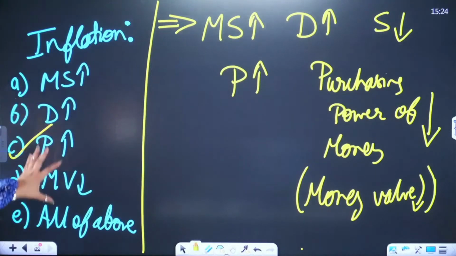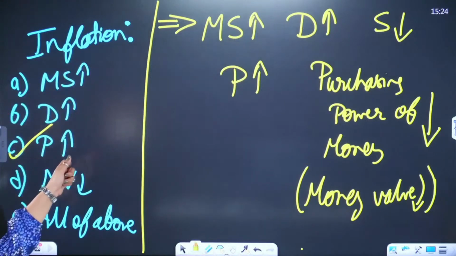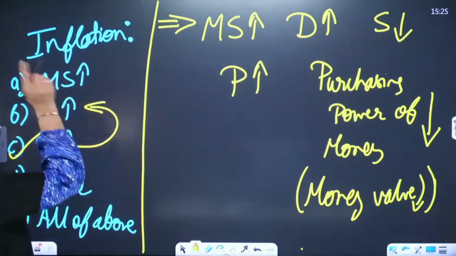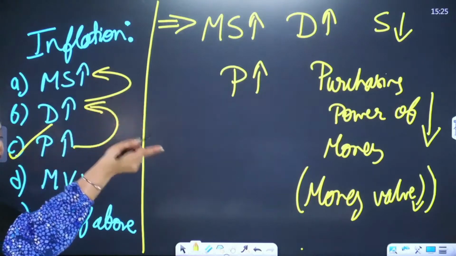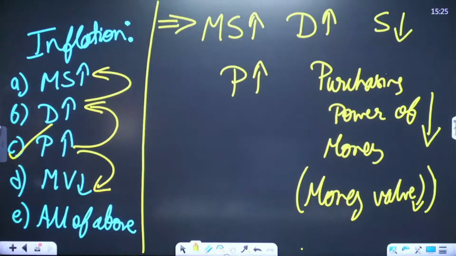All these terms are related to inflation, but they are not inflation. Inflation means a rise in the prices of goods and services. Why are prices rising? Because there is more demand. Why is there more demand? Because people have more money supply. And after prices increase, what impact will be seen? The money value will decrease. So this is what we are talking about with inflation. I hope till now everything is clear to all of you.